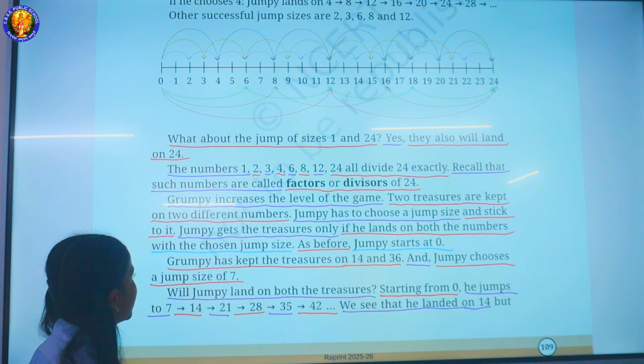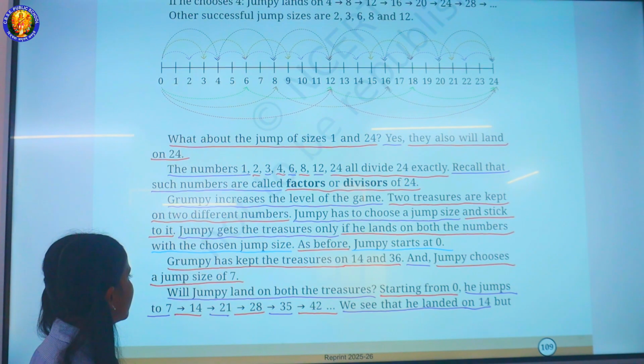Grumpy increased the level of the game. Two treasures are kept on two different numbers. Jumpy has to choose a jump size and stick to it. Jumpy gets the treasures only if he lands on both the numbers with the chosen jump size. As before, Jumpy starts at 0.